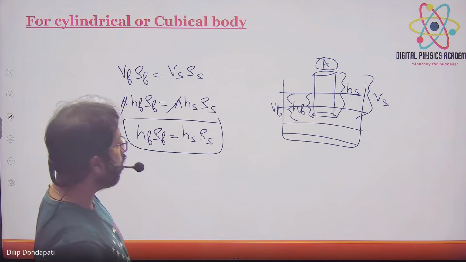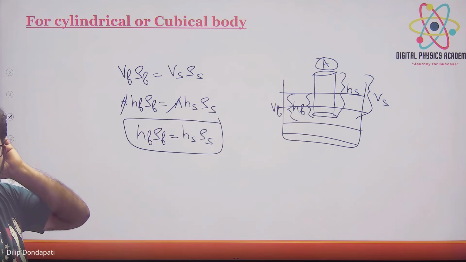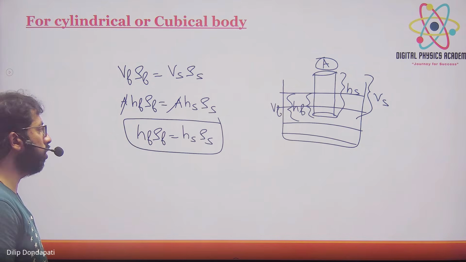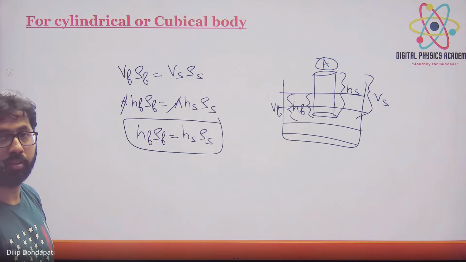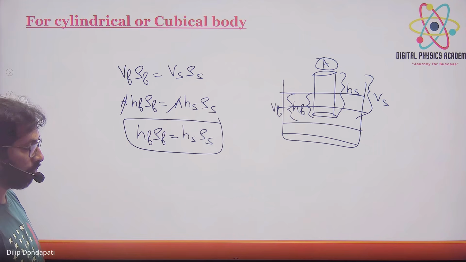So Vf rho f is equal to Vs rho s is the basic formula we have to use for any spherical body. If it is given in height terms, use this formula, hf into rho f is equal to hs into rho s. This formula statement is already written down. Did you understand?